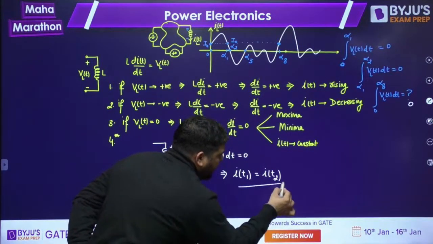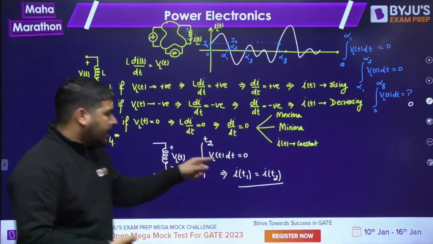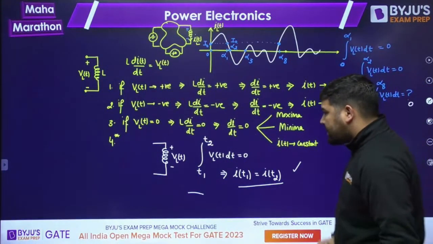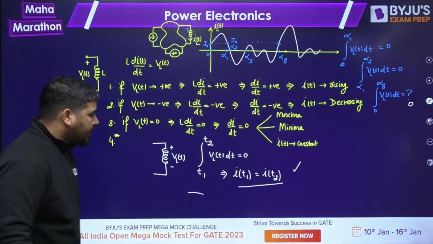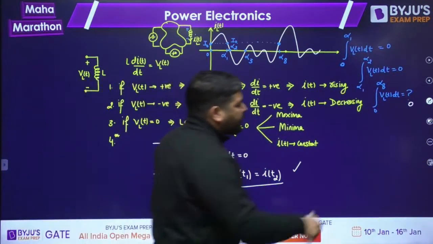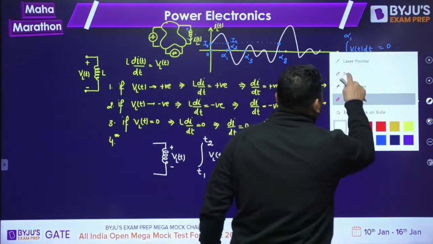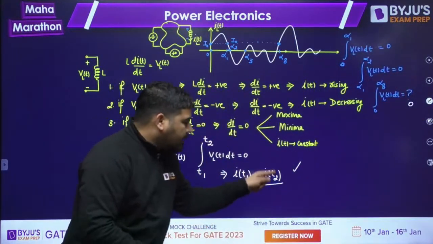Is it clear, guys? Have you understood it? In an inductor, remember this point. This is again a very important, very powerful point. So you can see that IL(t) will repeat its value.